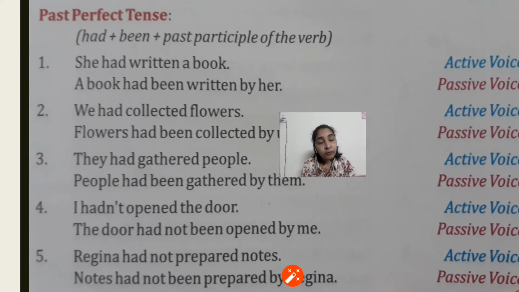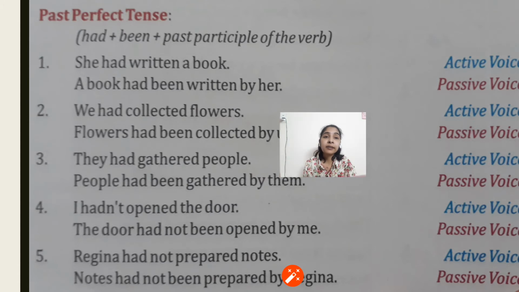The third form of the verb will still be used, but here we'll also add "been". As I told you, the correct form of "to be" will be used here. So here it is perfect, so it will change into "been". So: "She had written a book" becomes "A book had been written by her."